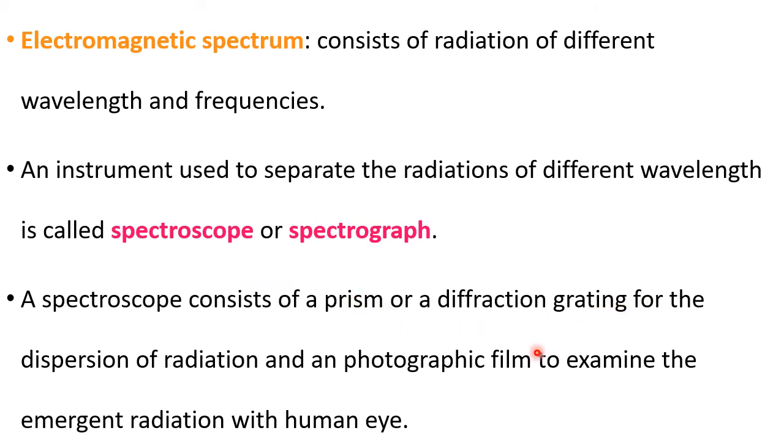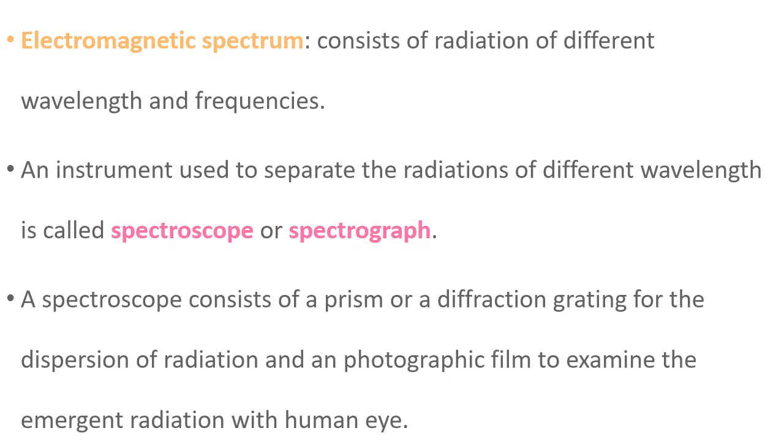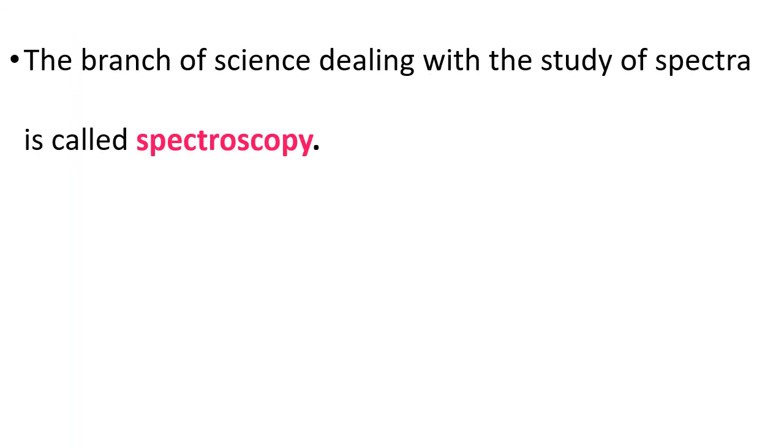Then it has to be analyzed on the photographic film by us. Therefore, this full setup is called what? Spectroscope, or the spectrograph if it is written on a graph, paper or a screen. And this branch, whatever we study about the atomic spectrum, is called spectroscopy.